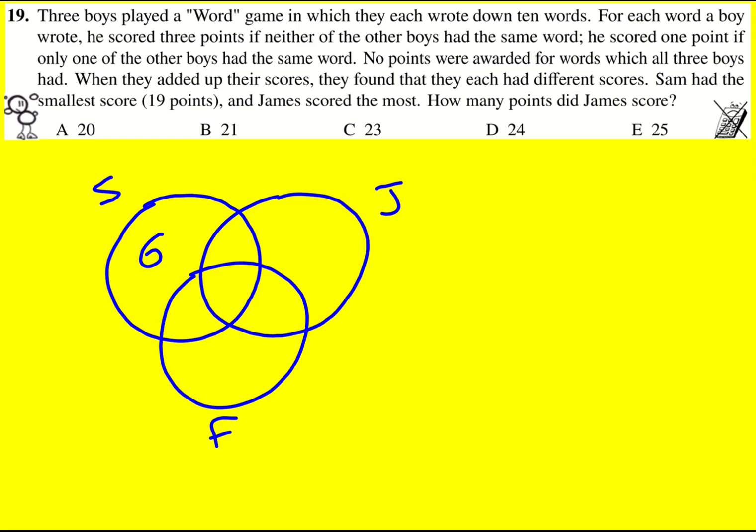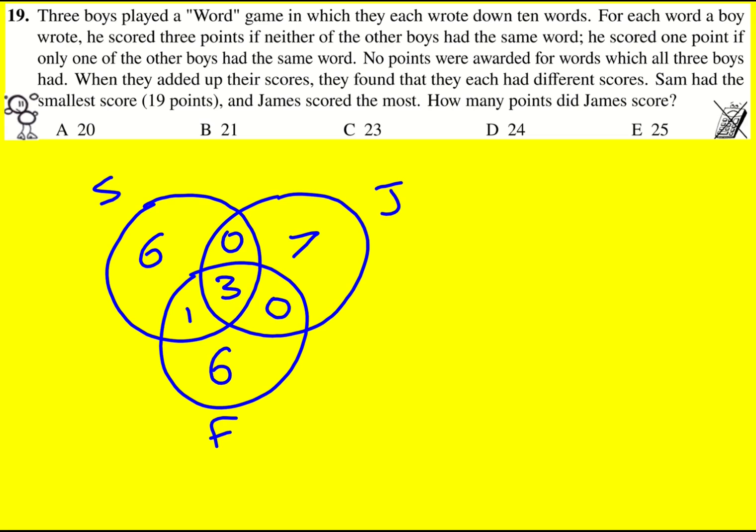Now, let's say it was six, then he's up to 18 points. He's just got to get 1 point somehow. He could either get it from Fred or from Jamie. So we want Jamie's score to be the most. So let's say he shares it with Fred. Well, that means there must be three here because he got zero here. So they all had the same. Now I want Jamie's score to be the most, so I have to put seven here, and then I'd have to put zero here, and then I'd have to put six here, and Fred would get exactly the same score.